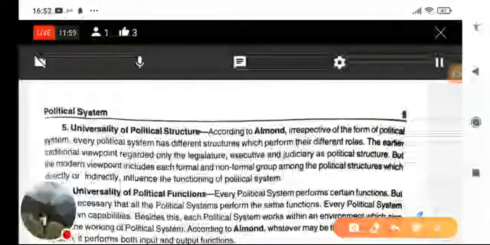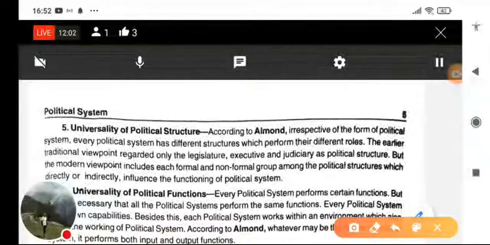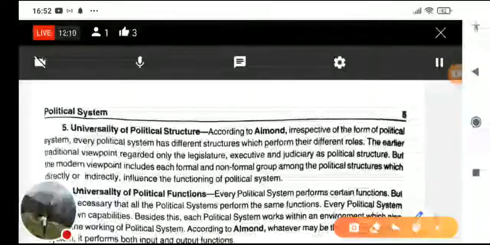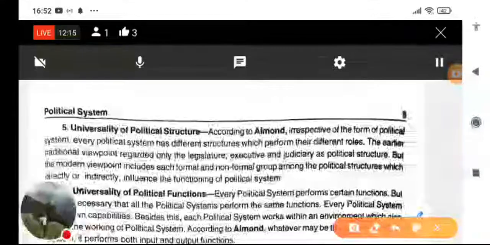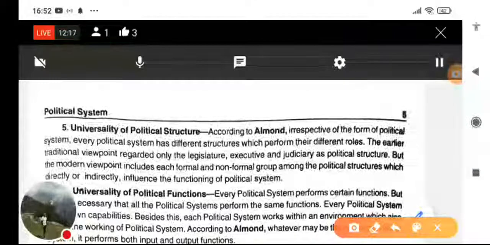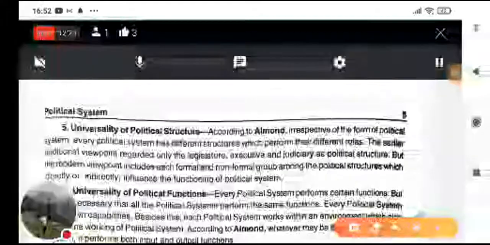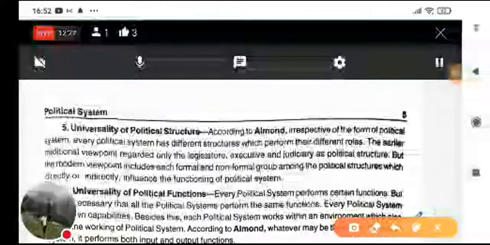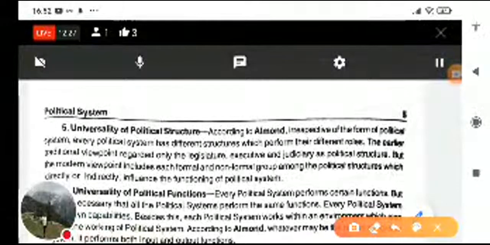So, universality of political structures. Universality means whatever the system may be, there would certainly be structures. Irrespective of the political system, every political system has structures. What is structure basically? That through which the political system works. For example, legislature, executive, and judiciary, all kinds of political systems have these structures. But modern viewpoints include non-formal groups also in this. The political structure which directly or indirectly influences the functioning of the political system is included in it.